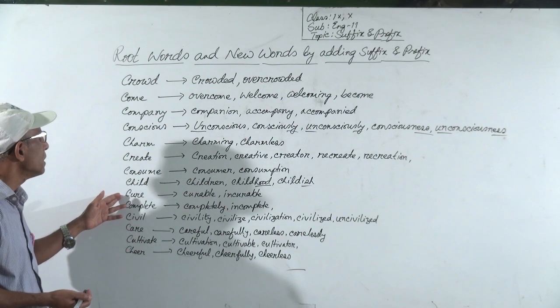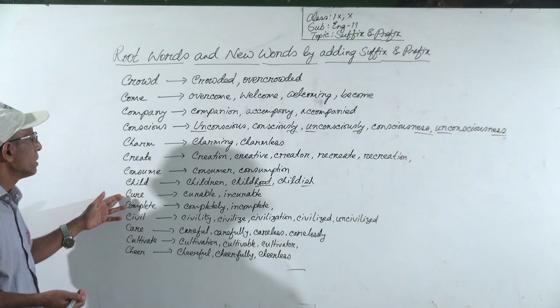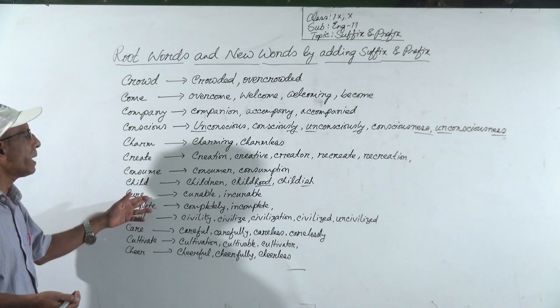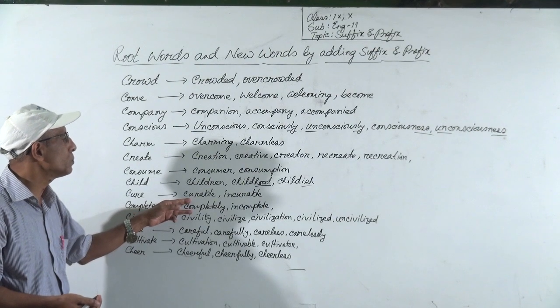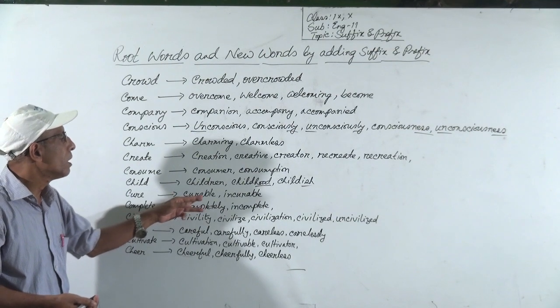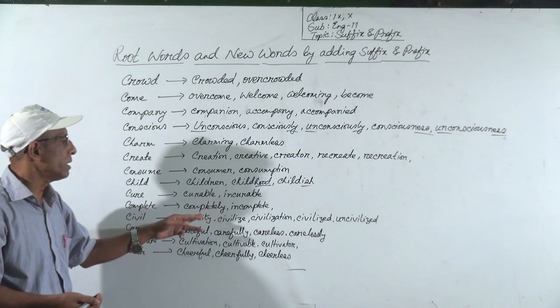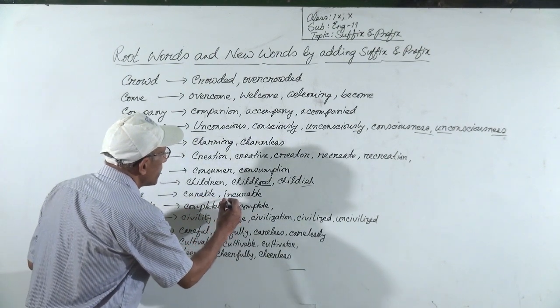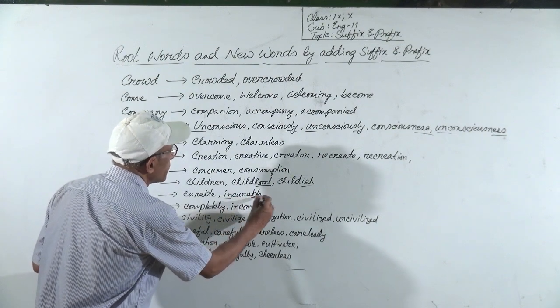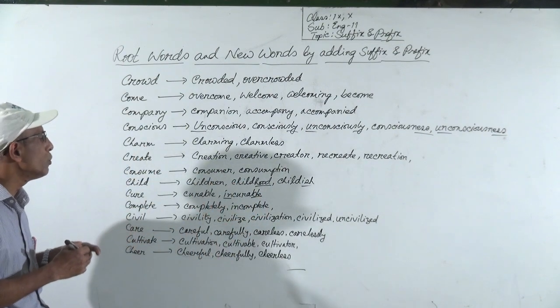Okay. Cure, from cure, which is a verb, we can use curable. By adding suffix, we can use curable. This is an adjective. Or you can use incurable. Incurable is also prefix and suffix: prefix in and suffix able, we can make it incurable.